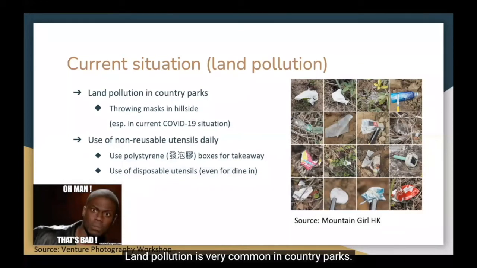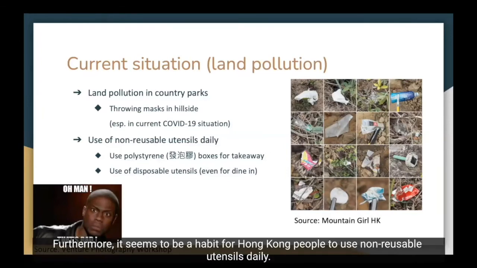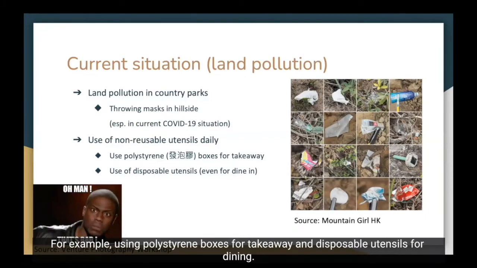Land pollution is very common in country parks. People choose to throw away masks during hiking, especially in the current COVID-19 situation. Finding masks and plastics is a common experience in the countryside. Furthermore, it seems to be a habit for Hong Kong people to use non-reusable utensils daily. For example, using polystyrene boxes for takeaway and disposable utensils for dining.